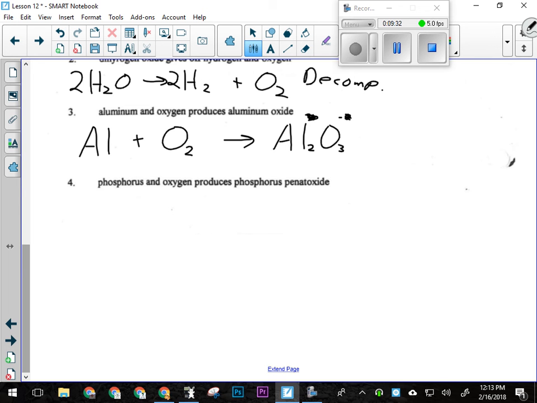Okay, 2 and 3, lowest common multiple is 6. So I'm going to put a 2 there and a 3 there to make my oxygens work. And what do I need to put in front of aluminum? 4. All right, and that is a synthesis reaction.